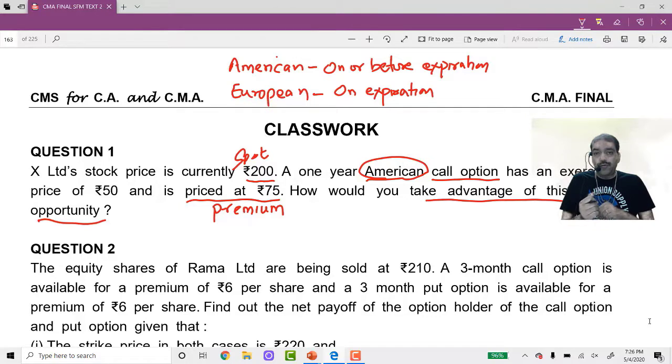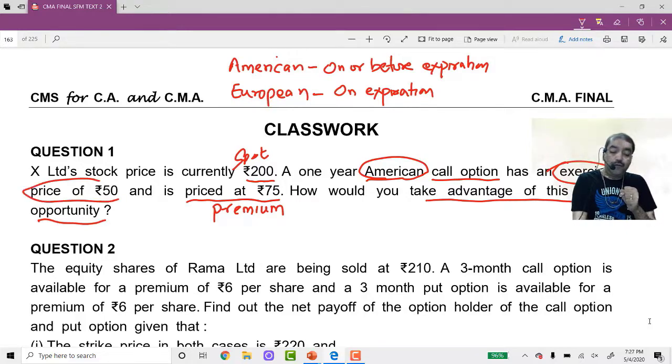Now, since this option is an American option, it can be exercised at any point of time. So I will buy the option. If I buy the call option, I buy the right to buy. Call option is the right to buy or not to buy. And I will exercise the option immediately, because the exercise price is 50 rupees. So I will exercise the right to buy at 50 and sell at 200, making a profit of 150.